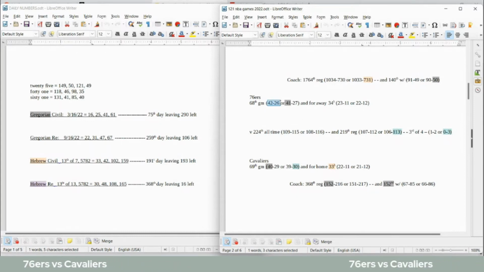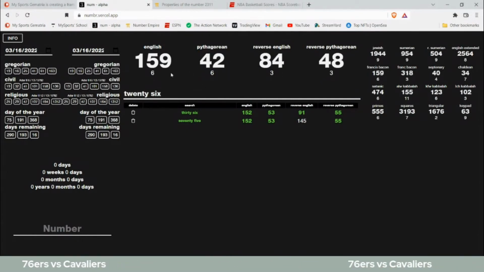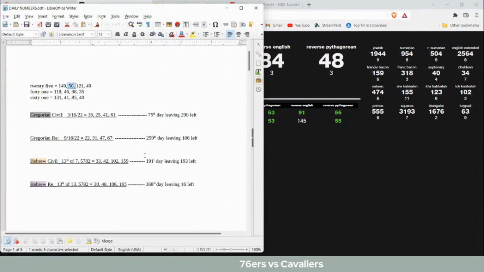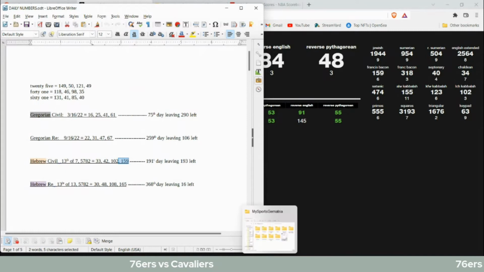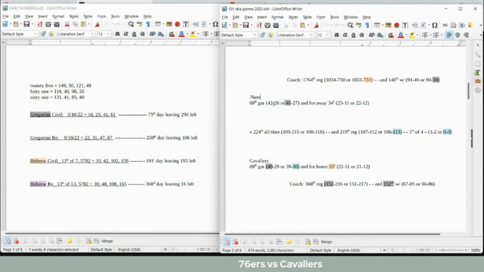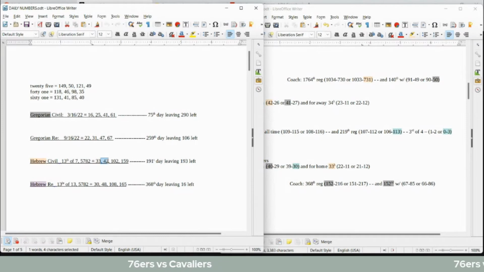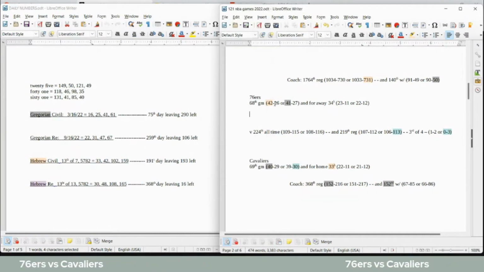I just didn't see a whole lot for the 42-26. I know 26 sums to 42. 26 sums to 42. It also sums to 159. 159 date numerology on the Hebrew Civil. Actually, there's 42 and 159 date numerology on the Hebrew Civil. We can say Sixers can get their 42nd win as they sit on 26 losses for this season, according to the Hebrew Civil. Let's go ahead and mark that. So 42 date numerology, 159 date numerology, 26 sums to 159. Sixers could become 42-26 with the win.